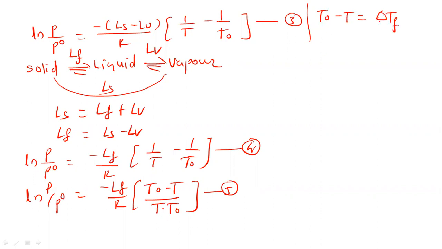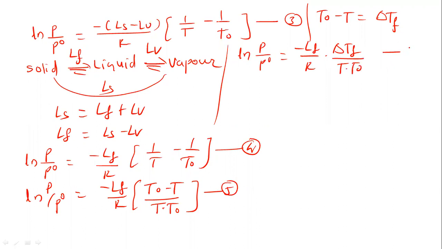What is depression in freezing point? It is the difference between the freezing point of the solvent and the freezing point of the solution. In the graph we have shown this. So T0 minus T is equal to delta TF. So equation 5 can be written as ln P upon P0 equal to minus LF upon R, into delta TF divided by T into T0. So this is equation 6.